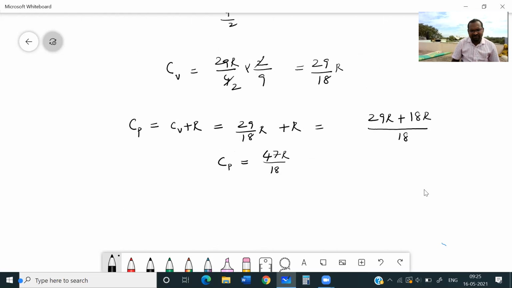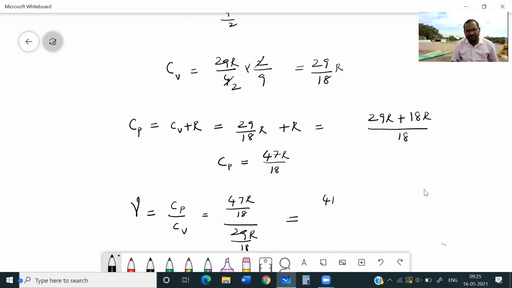We need gamma of the mixture. Means Cp by Cv we want. Cp value 47 R divided by 18, divided by 29 R divided by 18. Means it will be equal to 47 R divided by 18 into 18 by 29 R. 18 cancels, R cancels. You will get 47 by 29.